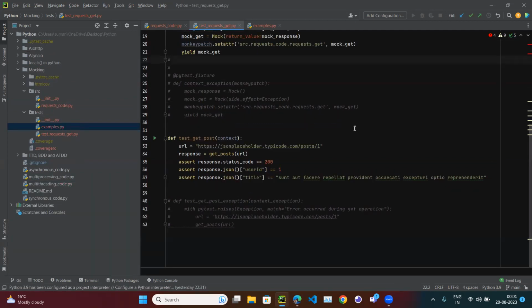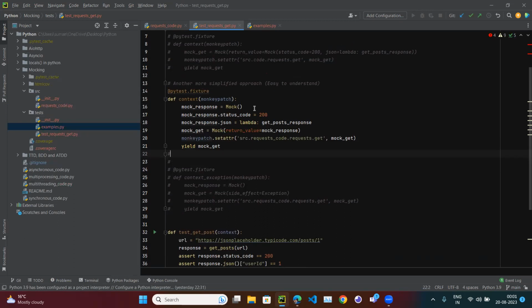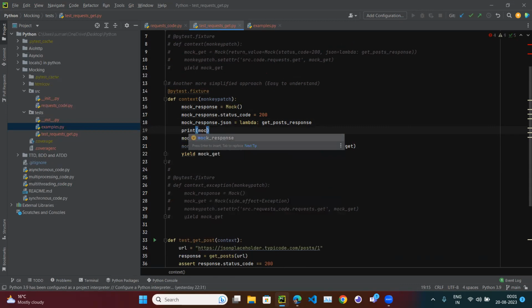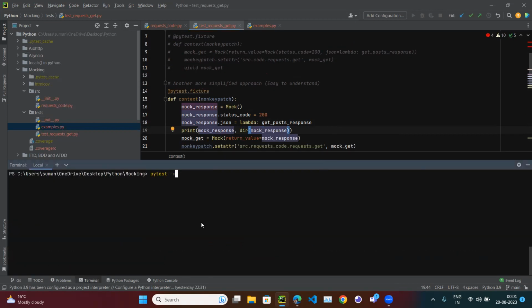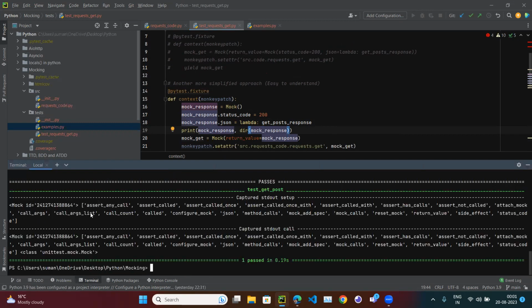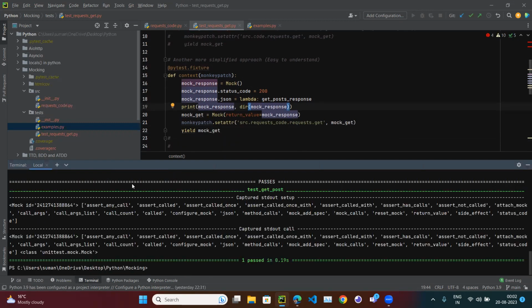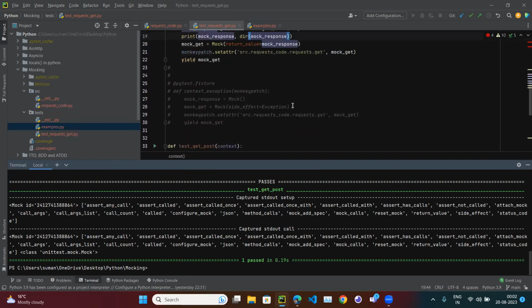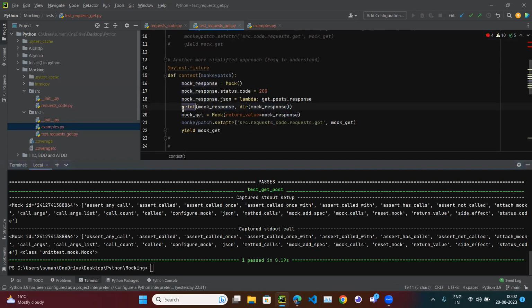So now you may question: it could be going to the internet, because my internet is running. To verify, what I can do is print mock response and print dir of mock response, just to check whether that function is being called or not. So pytest minus v minus rp. I'm running print two times. Okay, so here you could see I am getting my response.